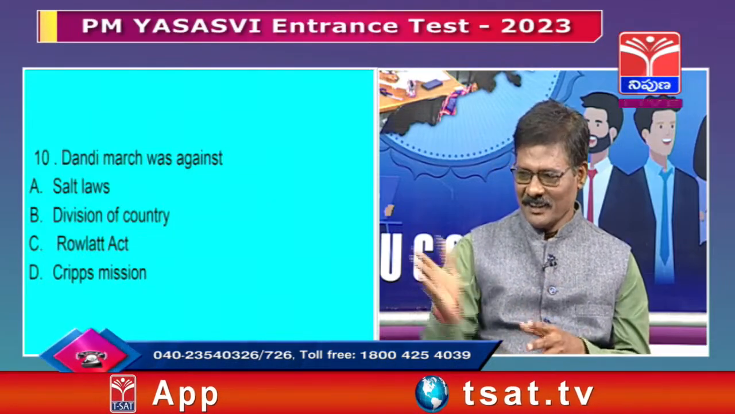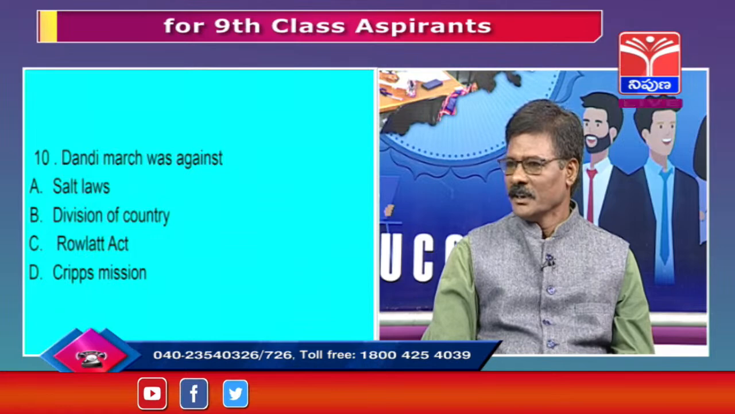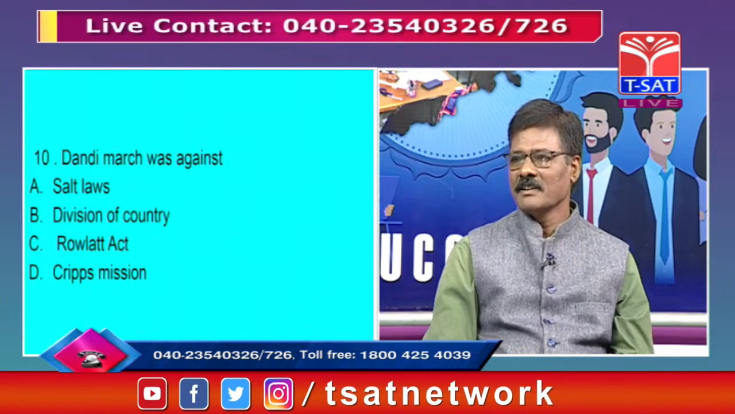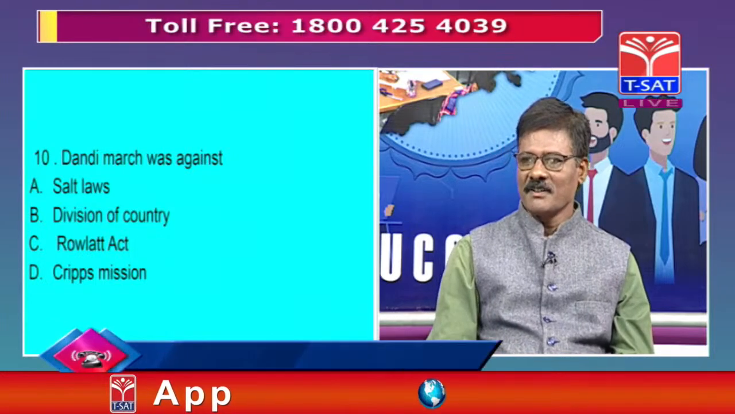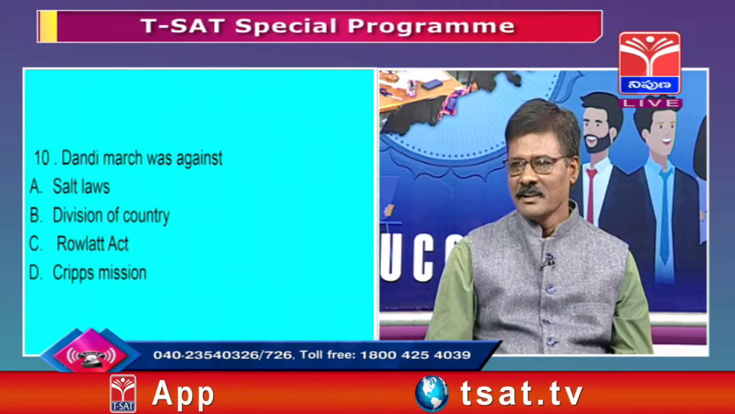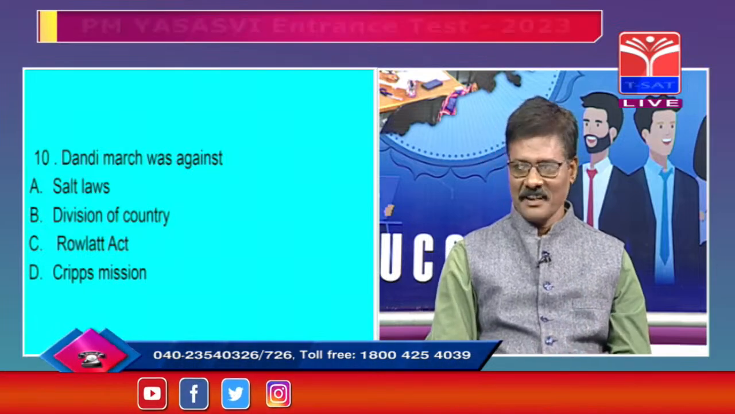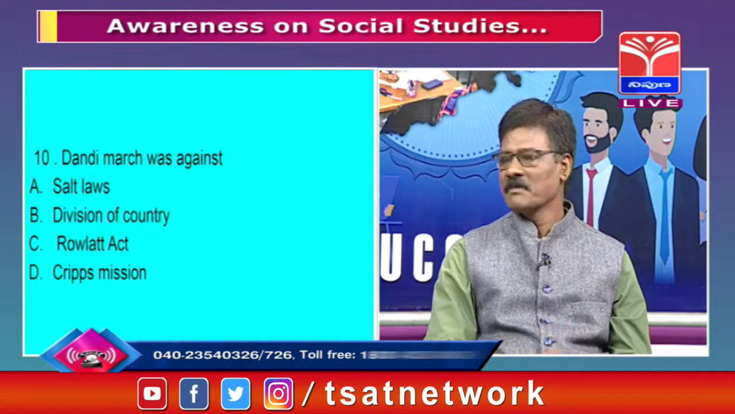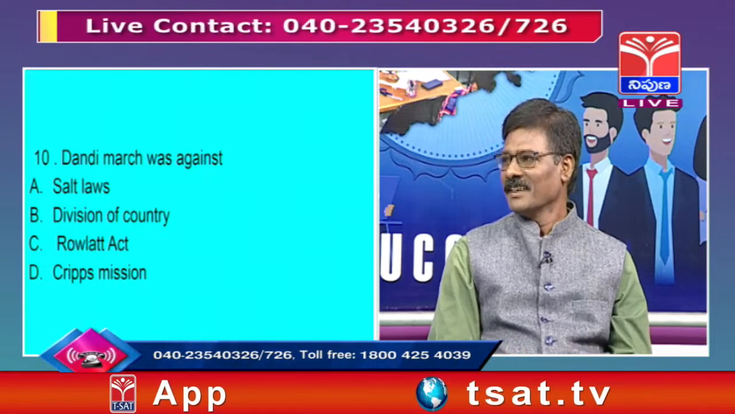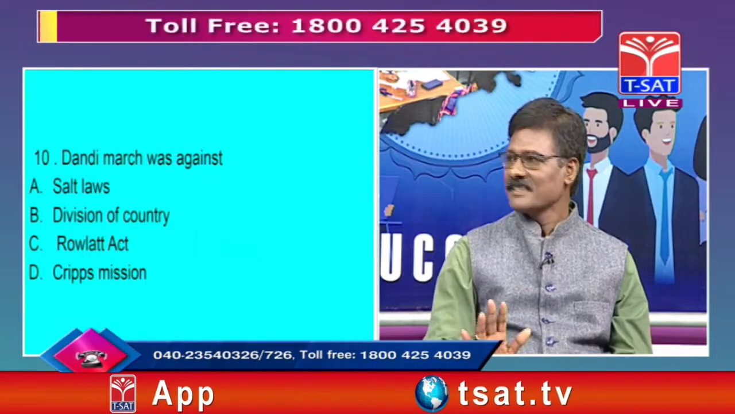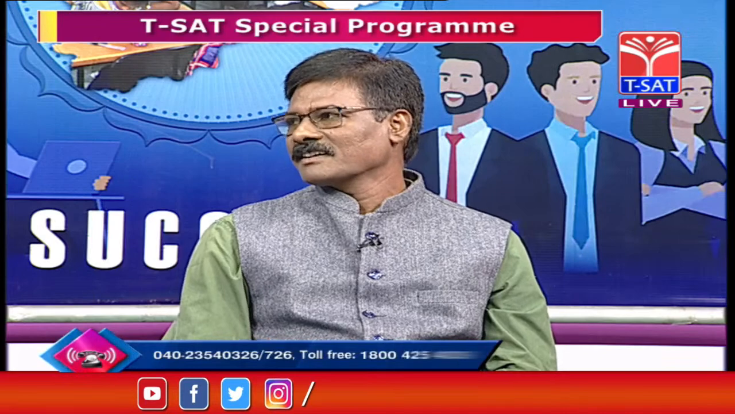Cripps mission: actually, at the time of the Second World War, the British Prime Minister Winston Churchill ordered one of his ministers, Sir Stafford Cripps, to go. He was one of the ministers in Churchill's cabinet. He came to India to discuss India's support for their Second World War. At that time, he wanted to meet Mahatma Gandhi and other Congress members.